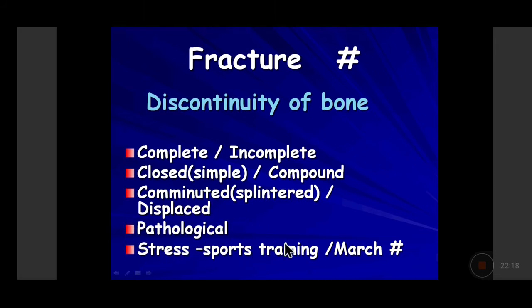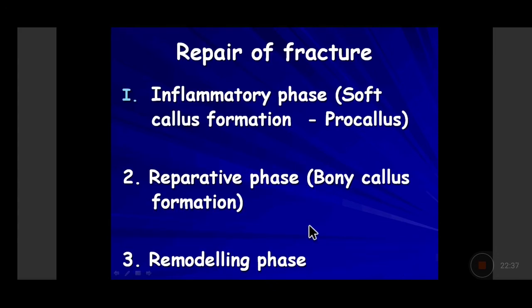If the underlying bone is having a pathology and fracture has occurred because of the weakening of the bone due to underlying pathology, that is called as the pathological fracture. And stress fractures are those which develop slowly over a period of days or weeks, like in excessive marching by the soldiers or during the sports train. So how does it repair?